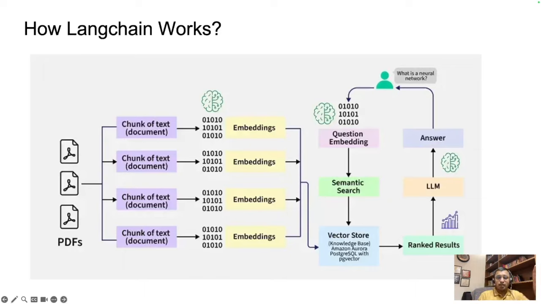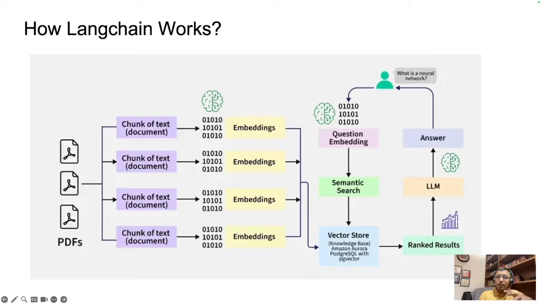So let's start with the input. That's where you see those PDFs, right? Imagine you have a set of documents there. These could be research papers, company records, policy documents, anything. Directly feeding them into an LLM is not always efficient, because the documents can be long, they can be unstructured, and so on.